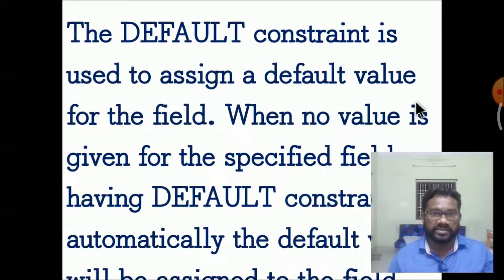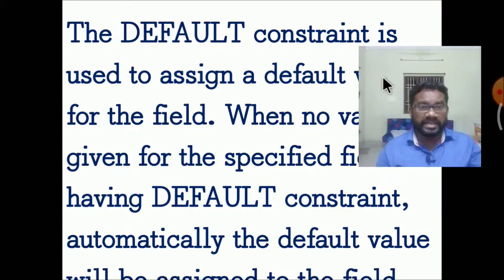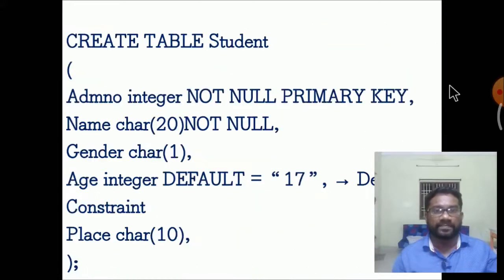Default constraint. The default constraint is used to assign a default value to a field. It applies only when no value is given to the specific field. Without entering a value in the field, the default value is automatically assigned to the empty field. Here is a small example of creating a table.